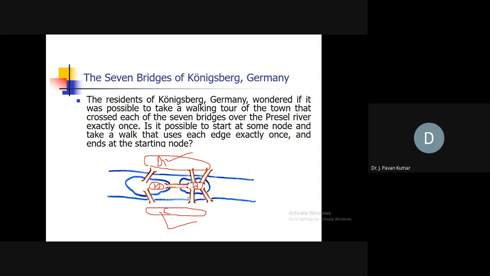Multiple edges we can also have in a graph, right? So we can convert this entire scenario into a graph. When we convert this, we will get 4 vertices and 7 edges, of course. For each bridge we will have an edge. Yes or no? How many vertices will we get? Yes, 4 vertices, and 7 edges.